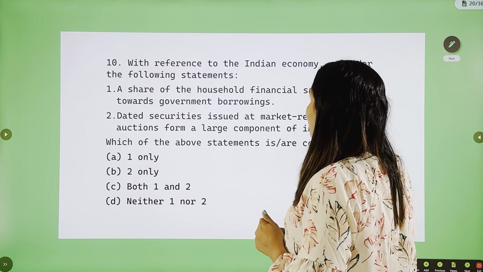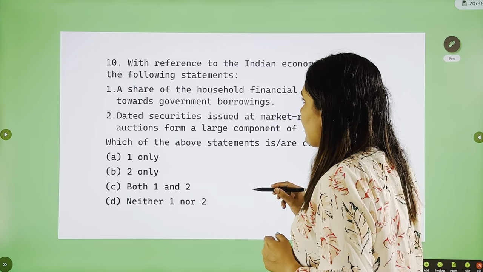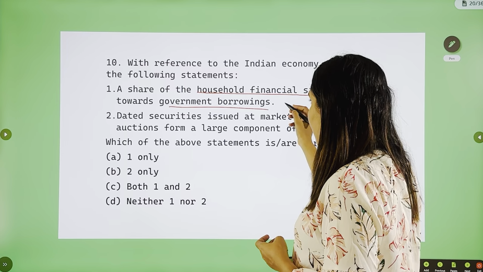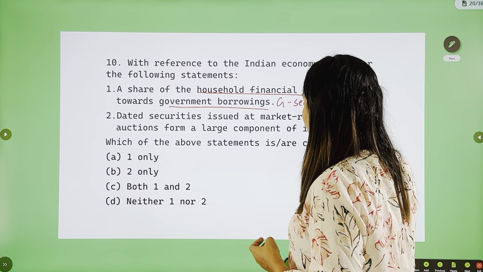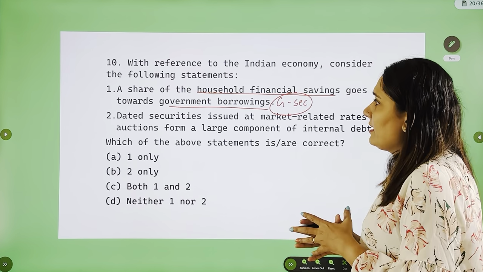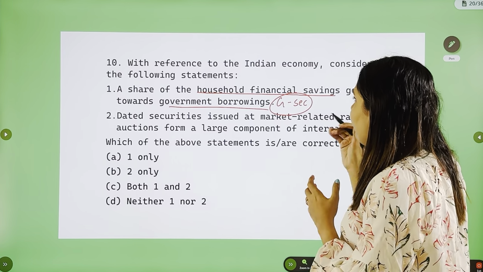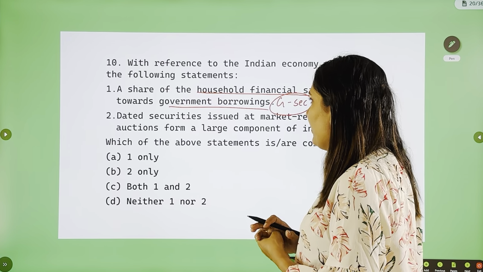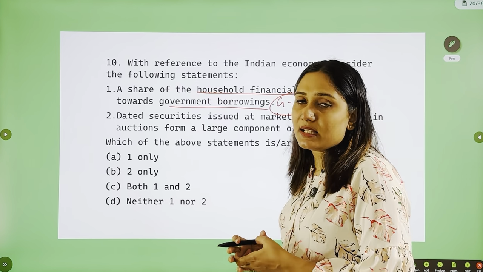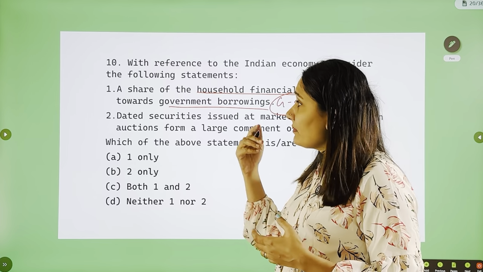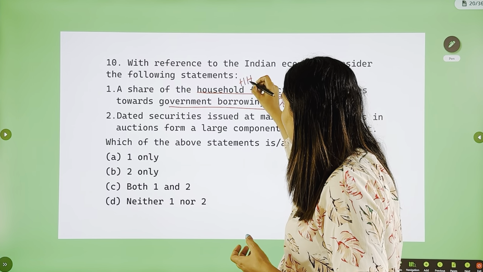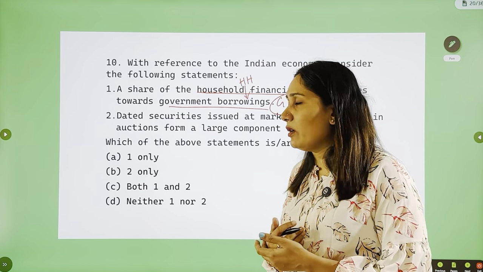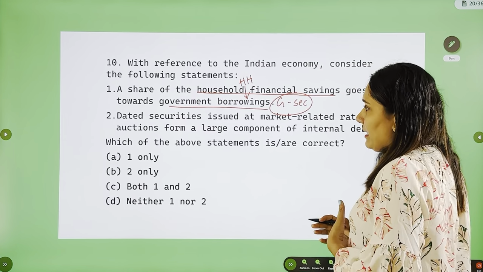Okay, with reference to the Indian economy, consider the following statements. A share of household financial savings goes to government borrowings, in the form of government securities. This is a very logical statement. That is, out of the total financial savings of households, a part of it goes to government borrowings. Simply, the examiner has asked whether households can purchase government securities or not. Yes, retailers, households, all of them can purchase government securities.